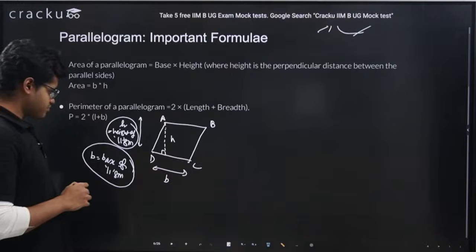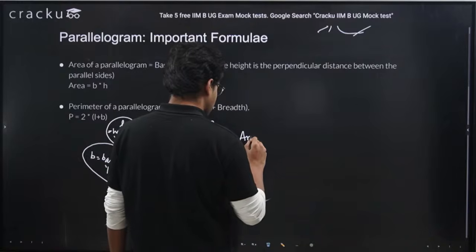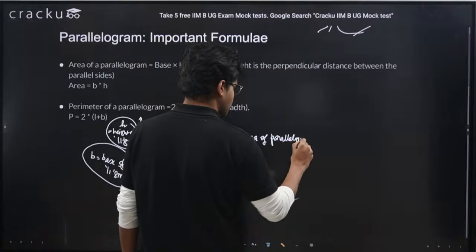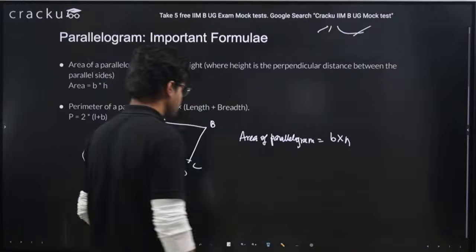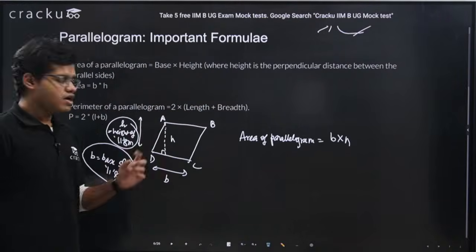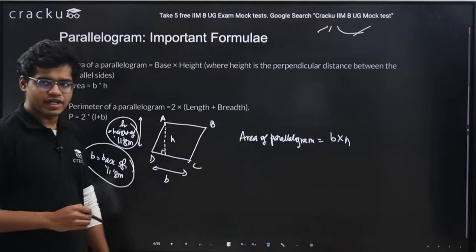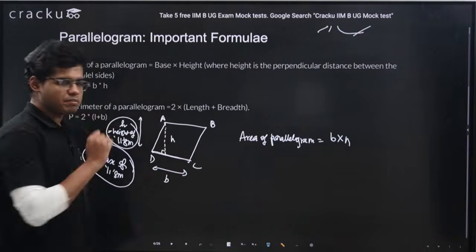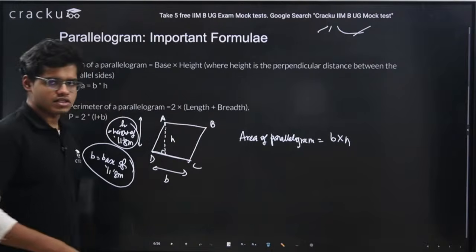Right? So area of parallelogram, one formula I can write is base into height. This is the height and this is the base. Remember, the height should be perpendicular to the base. It means if I am taking this as height, I am taking this as the base only, because this height is perpendicular to this base. It is not that I take this height and some other base, right?